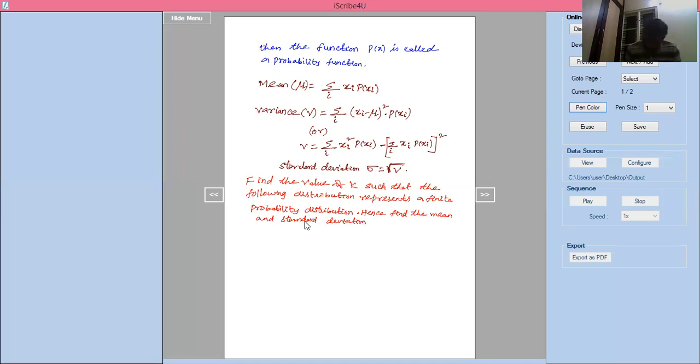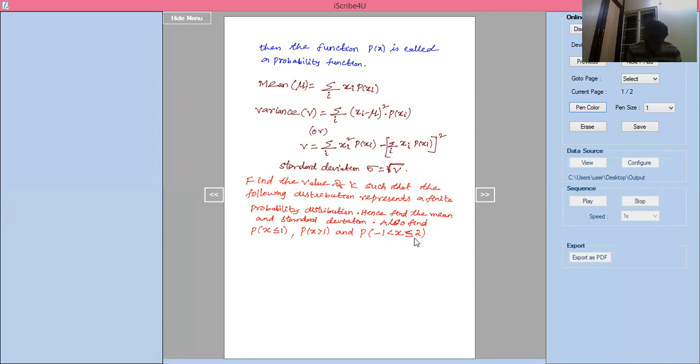Also find probability of x less than or equal to 1, probability of x greater than 1, and probability of -1 less than x less than or equal to 2.